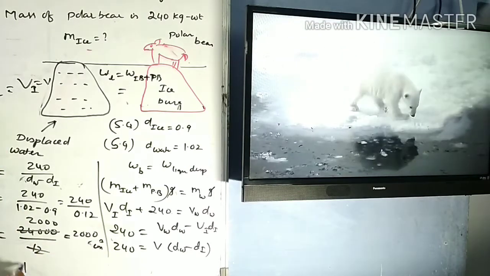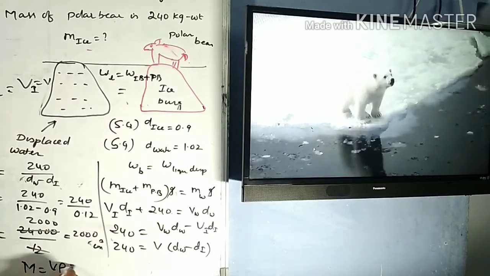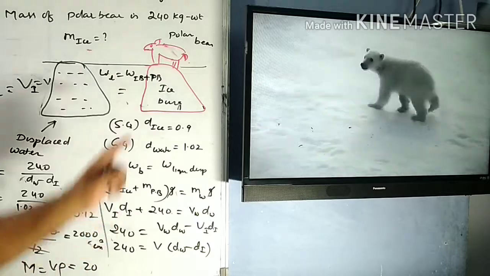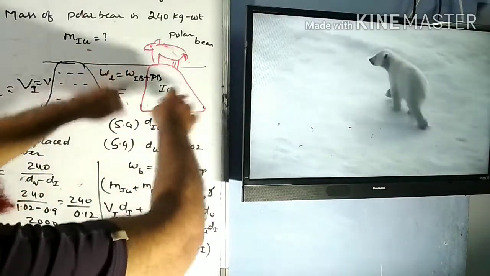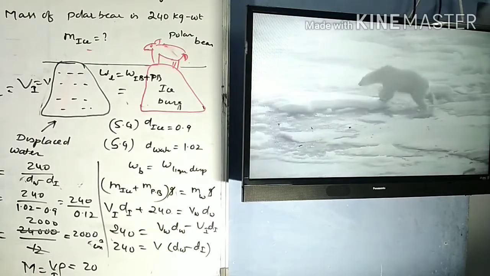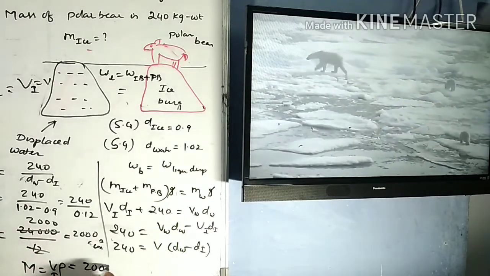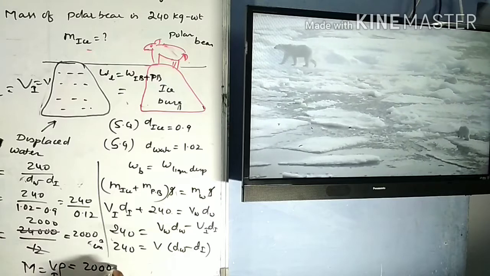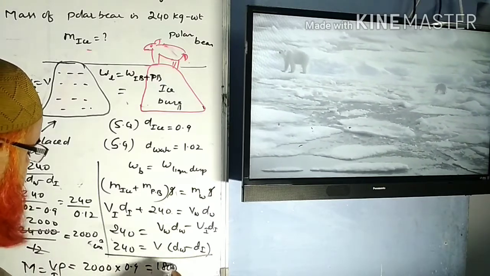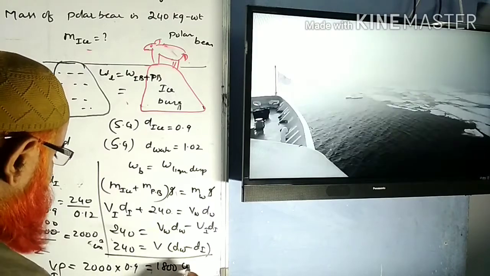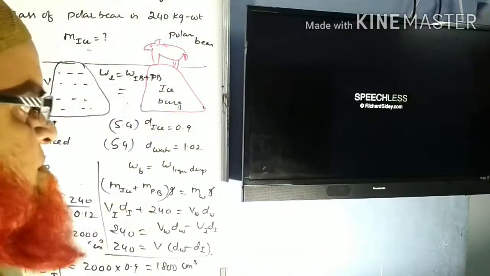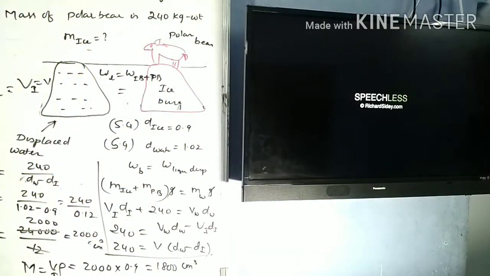Yes, you can find out the mass, because mass is equal to volume into density. For which mass are we finding here? We are finding the mass of the iceberg. So mass of the ice is equal to volume of the ice into density of the ice. So the volume of the ice we got just now as 2000, and density of the ice is nothing but 0.9. So we'll be getting 1800 centimeter cube. What's the point now? So it is in the CGS system. I think you understood.